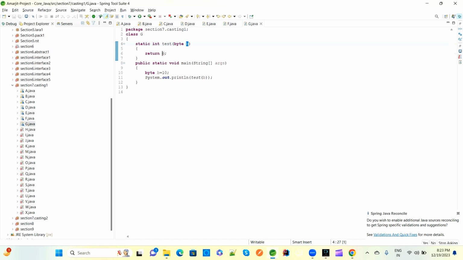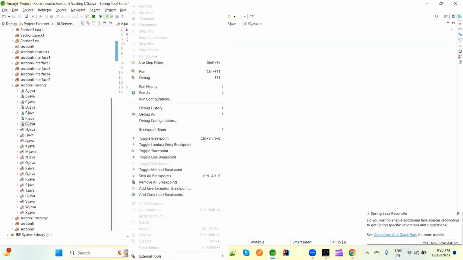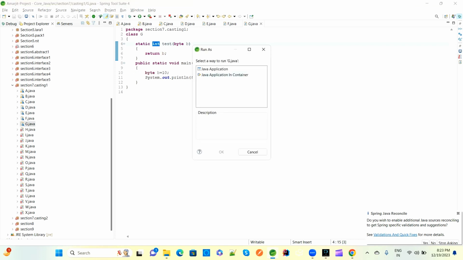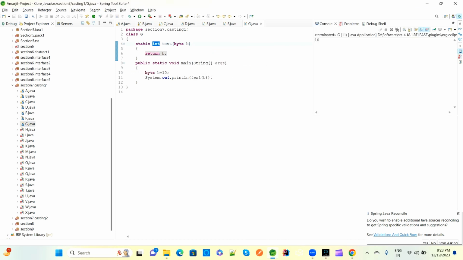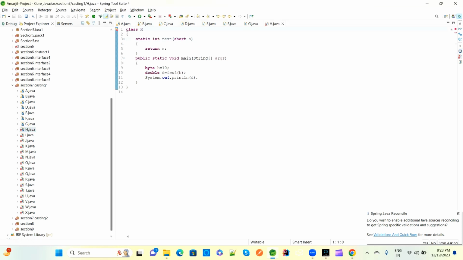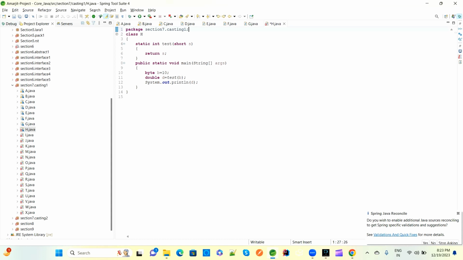So this return is byte here. At line number 6 the byte value is 10, but this will be assigned to the integer, because we need an integer type. It is a static int test, so we need integer type. That is fine because we are converting from byte to int. So the output will be 10 only. 10 is there. All the upcasting concepts which we covered right now are upcasting.